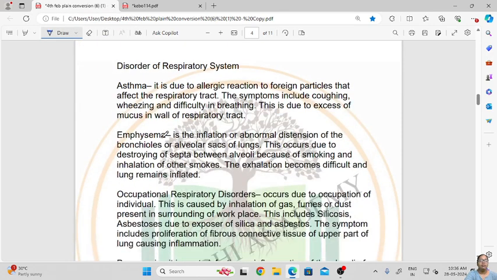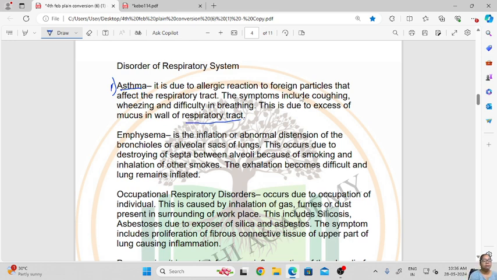Now let us see which are the disorders related to the respiratory system. The first disorder is asthma. It is due to an allergic reaction to foreign particles that affects the respiratory tract. The symptoms include coughing, wheezing and difficulty in breathing. This is due to excess mucus in the walls of the respiratory tract.